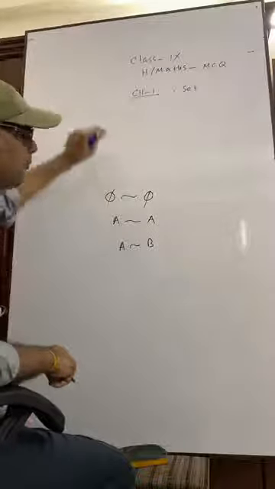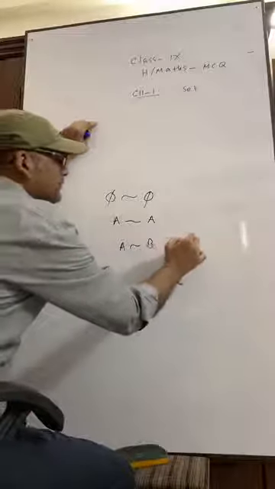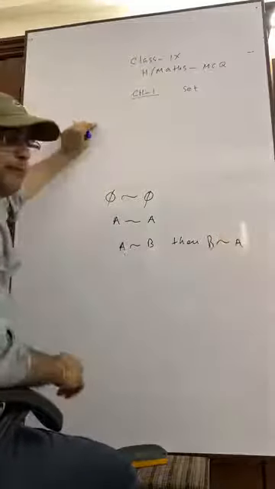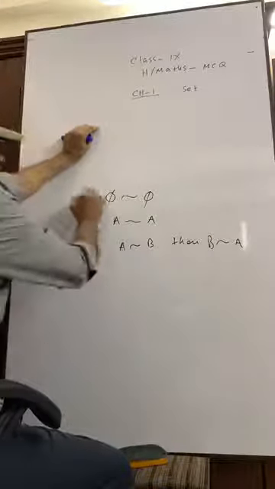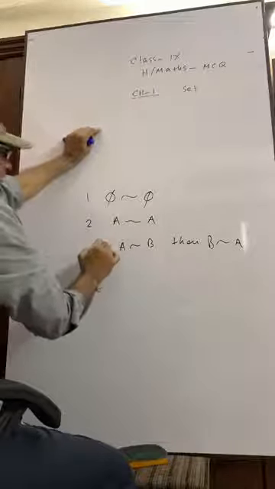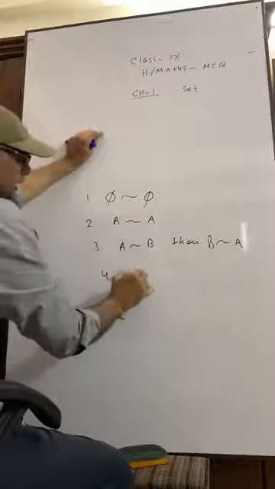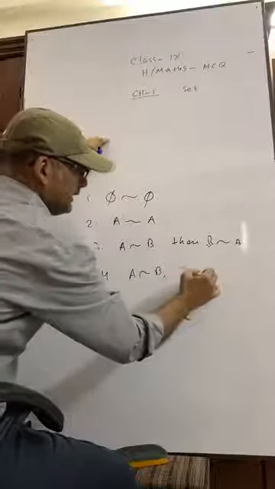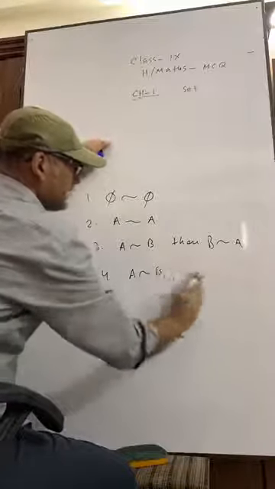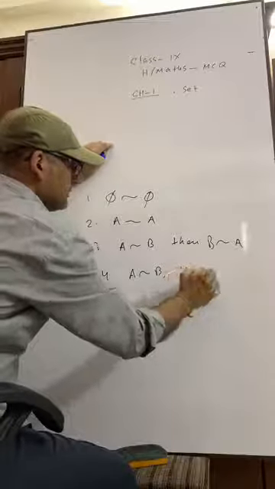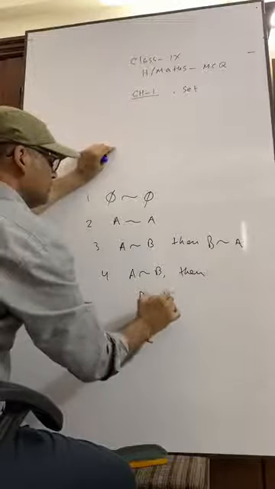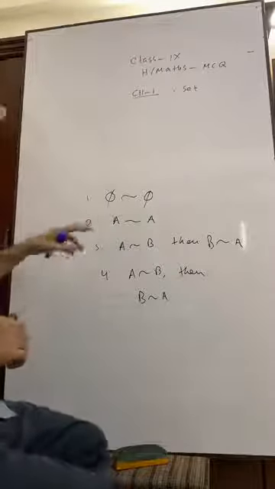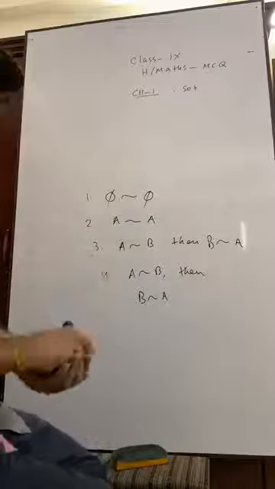If A is equivalent to B, then B is equivalent to A. Again, this is 1, this is 2, this is 3. Now 4. If A is equivalent to B, then B is equivalent to A. So what are we getting? Empty set is equivalent to itself.